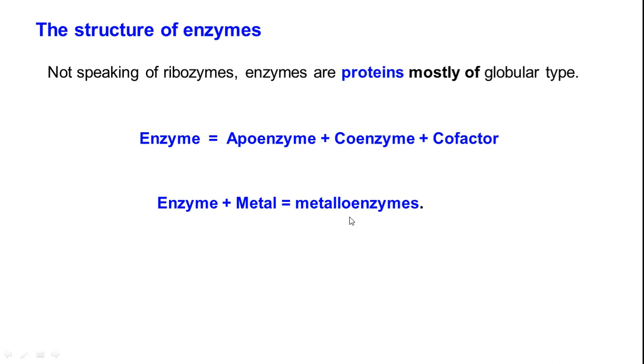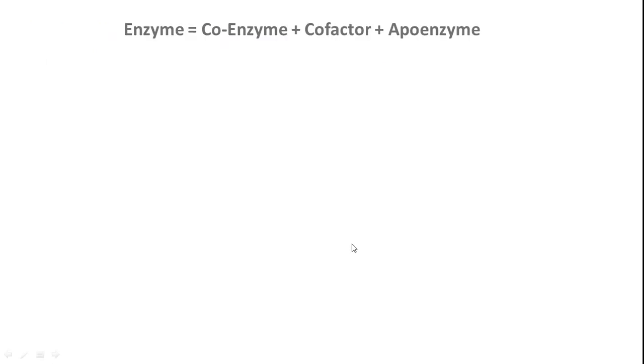In the case of hexokinase, the substrate will be there, the coenzyme will be there, and the cofactor will be there, like magnesium. In some enzymes, you will not find a coenzyme, but only a metal will be there. Those enzymes are what we call metalloenzymes.